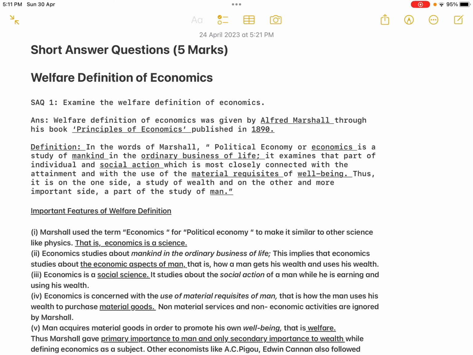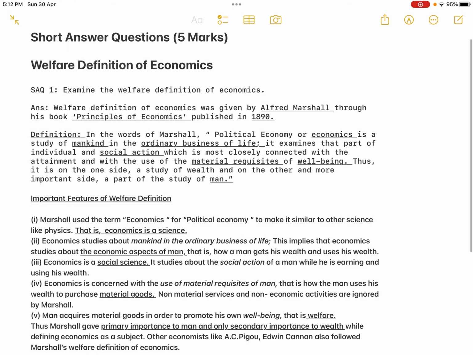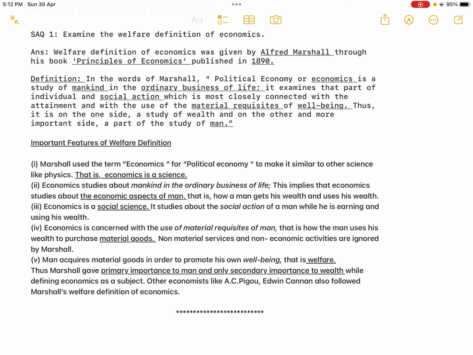Now, why does man purchase goods? What are the material requisites? The most important part of well-being. So that is the next phrase, the next words I have underlined. That means man purchases goods in order to promote his own welfare. That's the fifth one. Man acquires material goods in order to promote his own well-being, that is welfare.